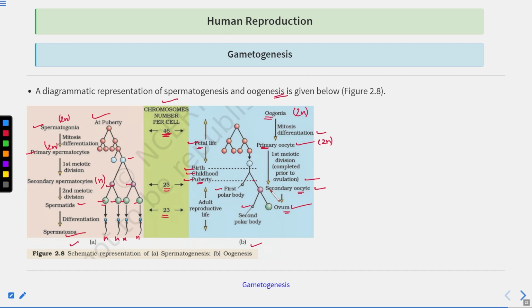So what you have to remember? You have to remember all the stages and all the structures which are formed. Clear? So oogonia forms the primary oocyte. The primary oocyte gets covered by the granulosa cells, and then it forms the primary follicle. So the primary follicle was formed. From the primary follicle, the secondary follicle is formed. From the secondary follicle, the tertiary follicle is formed.